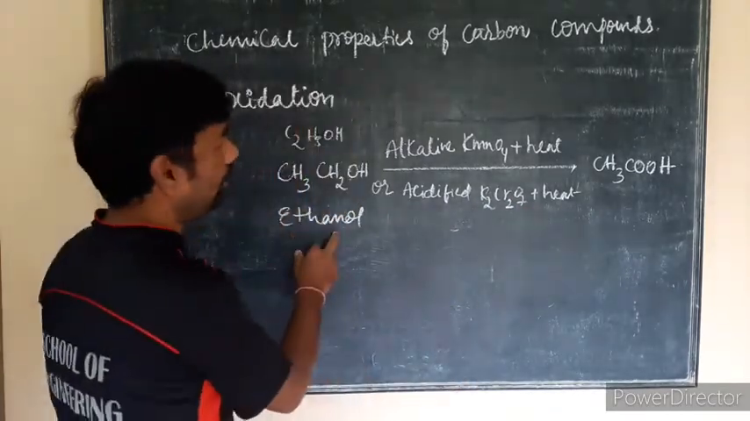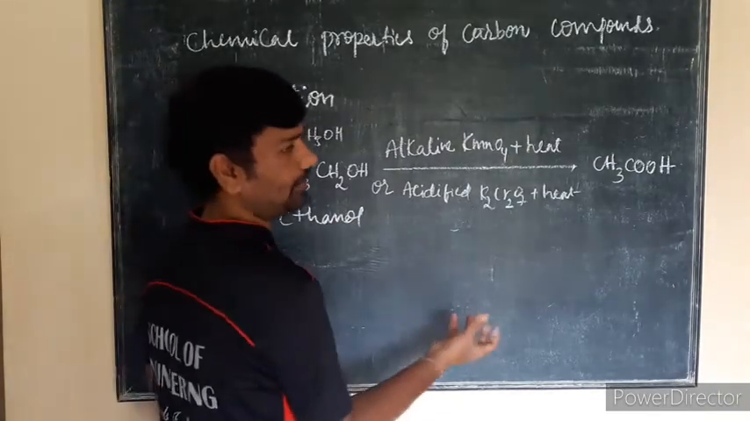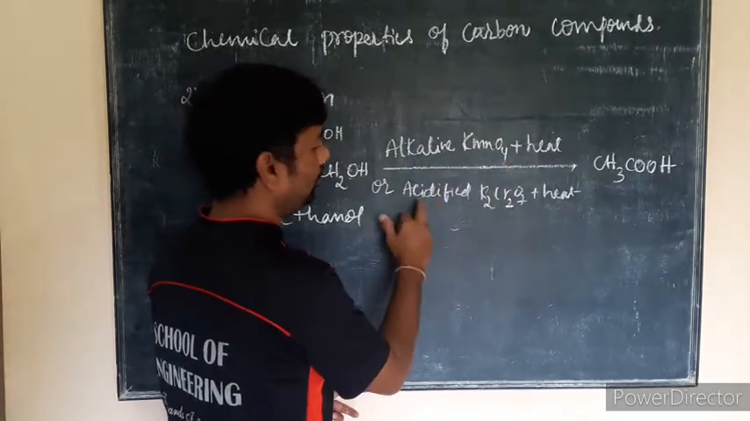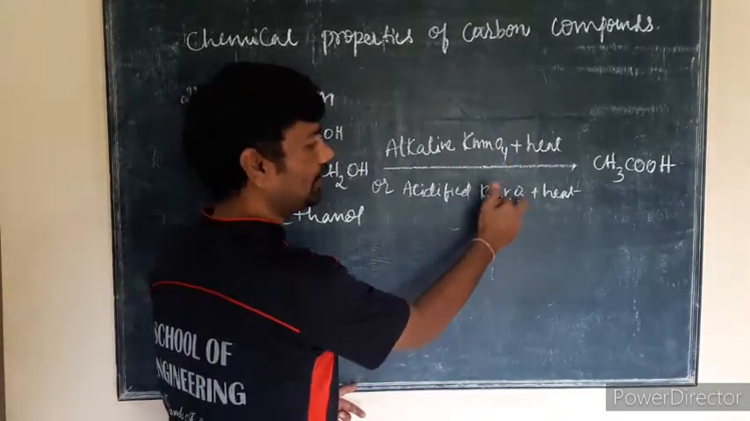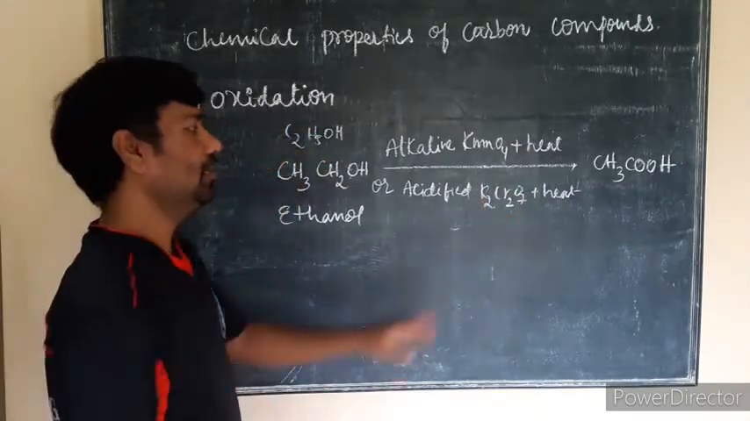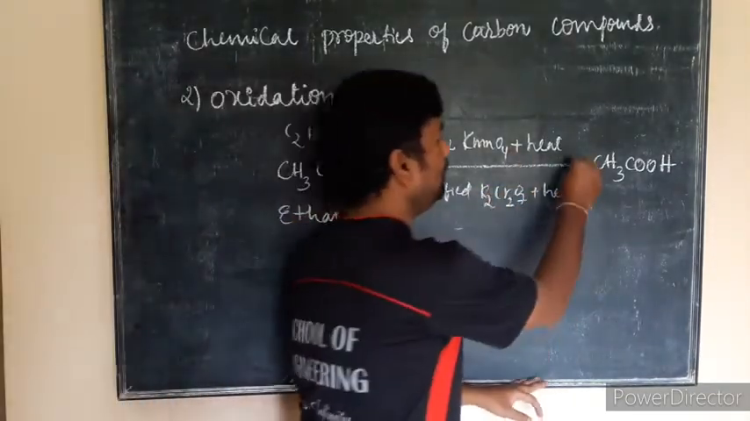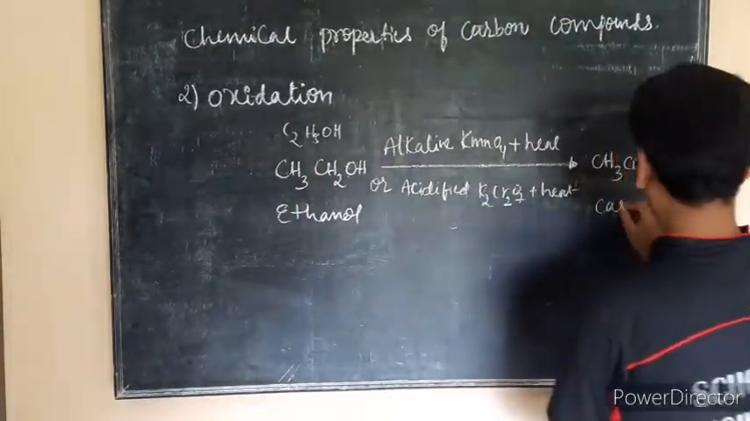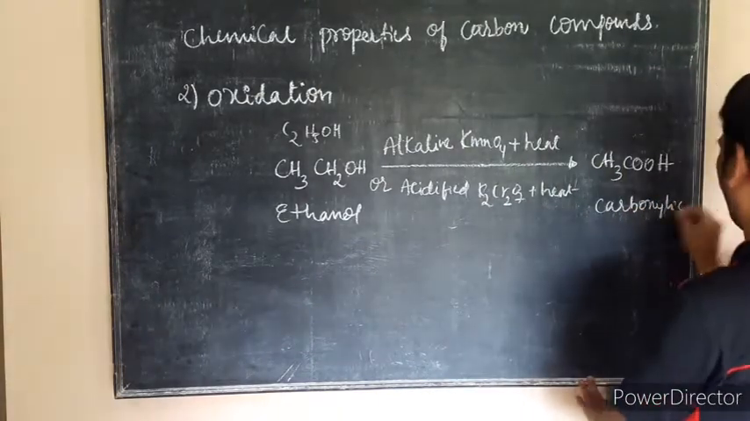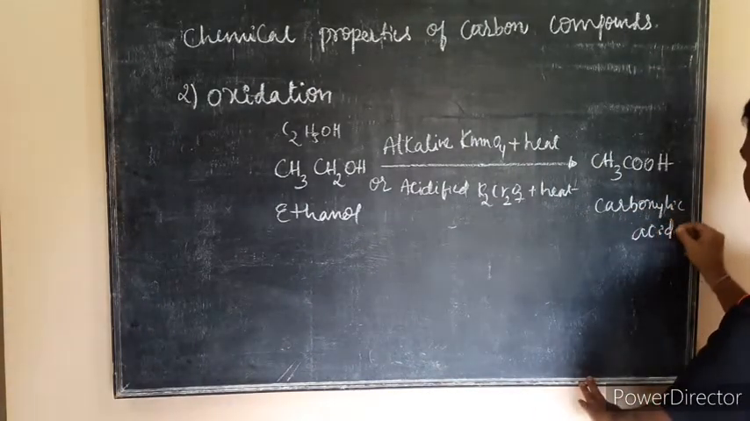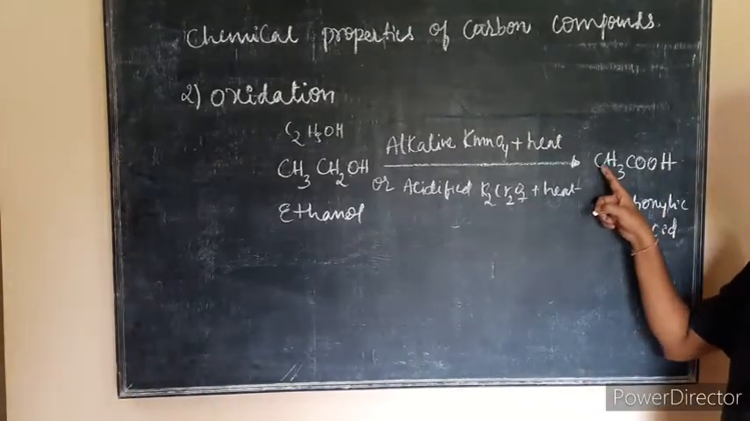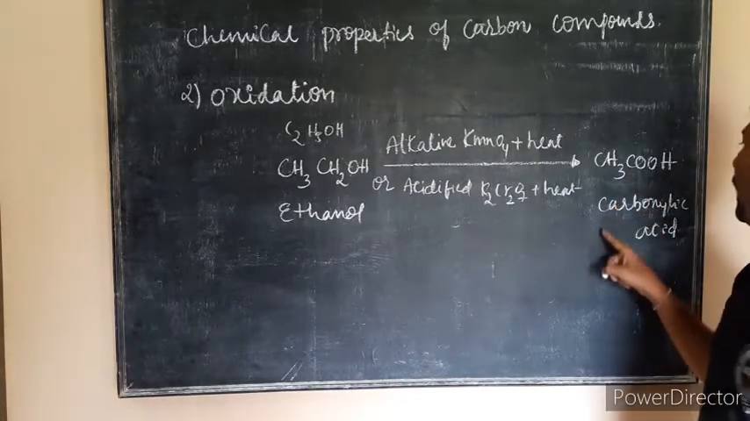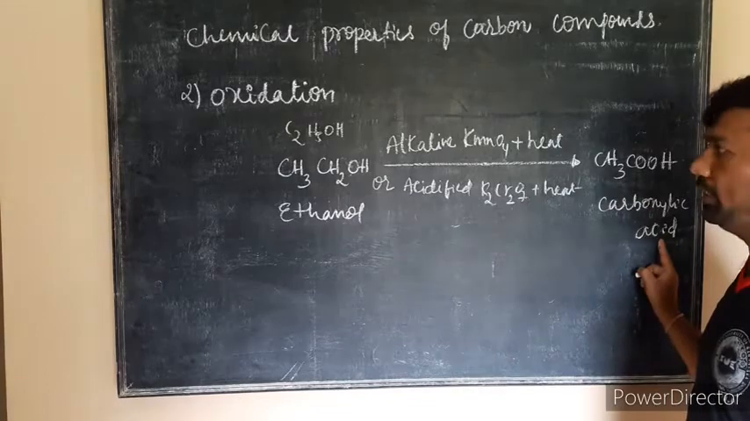So alcohol initially reacts with oxygen from the alkaline KMnO4, or acidified K2Cr2O7, that is potassium dichromate. It will give CH3COOH, that is a carboxylic acid. So what is the name of this carbon compound? Two carbon atoms will be there, so C2 indicates that ethanoic acid will be released.